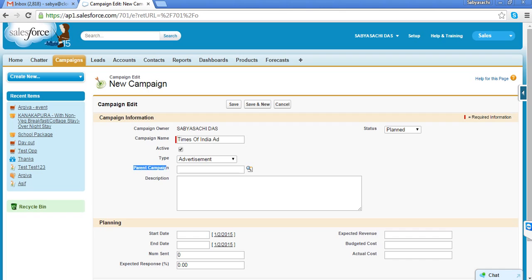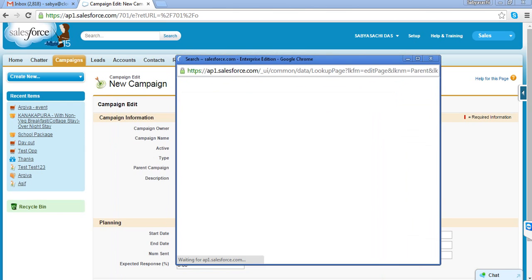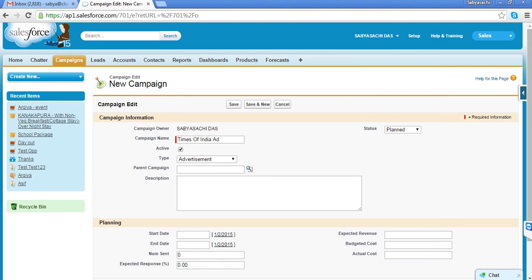Now what is this parent campaign? For example, every Wednesday your ad will come in Times of India. So those separate campaigns you want to track separately. However, you can consider the Times of India ad as a parent campaign, whereas every Wednesday the advertisement is coming separately. You can take that as a campaign, and here you can link it with another campaign. So this is the purpose of the parent campaign.